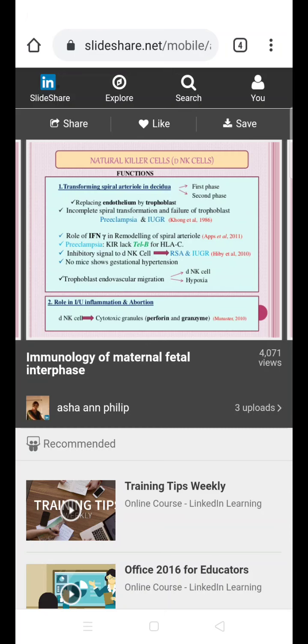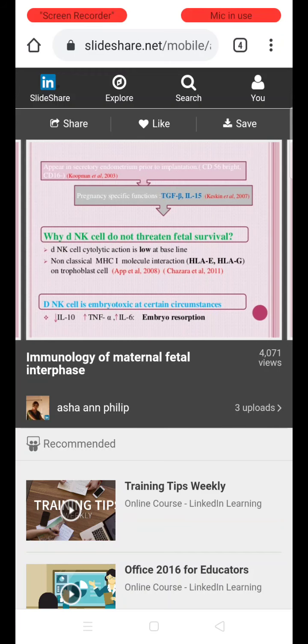Normally the natural killer cells produce cytotoxic granules like perforin and granzyme. These appear in the secretory endometrium prior to implantation. So there are CD56 and CD16. During pregnancy there is a specific function of transforming growth factor beta and interleukin 15. These natural killer cells are immune cells and should normally reject the fetus which contains the paternal genes. But during pregnancy, the natural killer cell cytolytic action is very low.